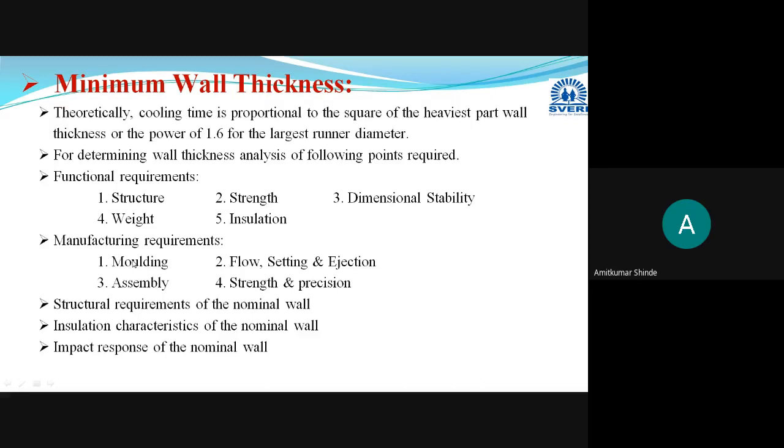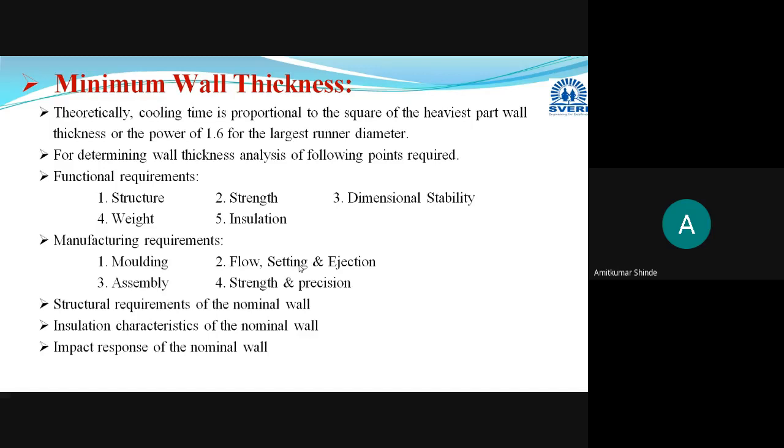Some manufacturing requirements, and that you have to consider is which molding process you are going to use. Then what will be its flow characteristics. Flow characteristics setting is nothing but how much time it will take to complete its solidification process.